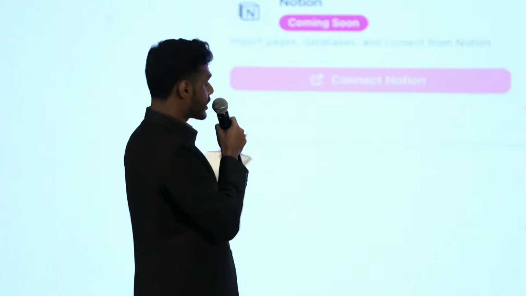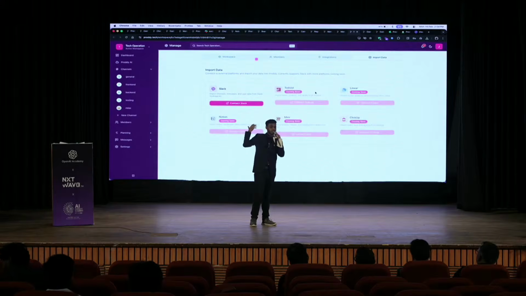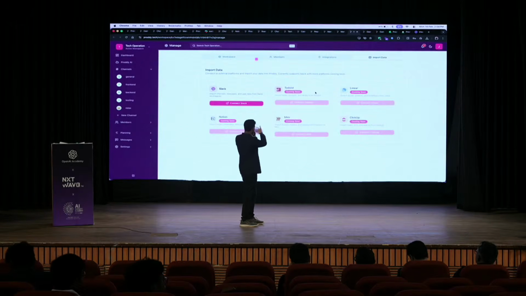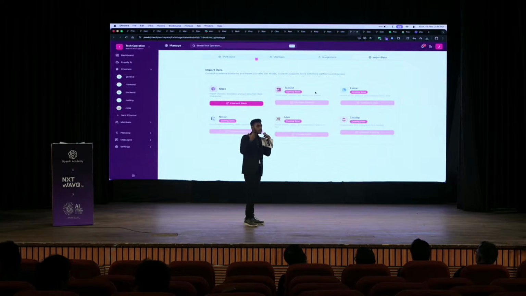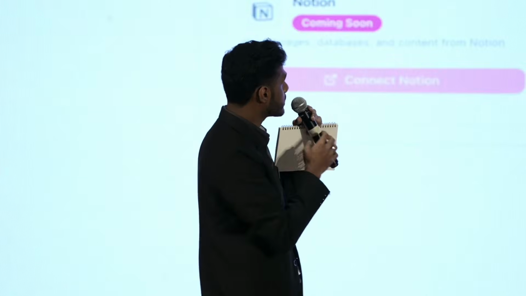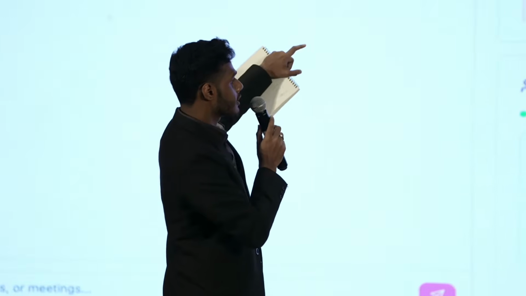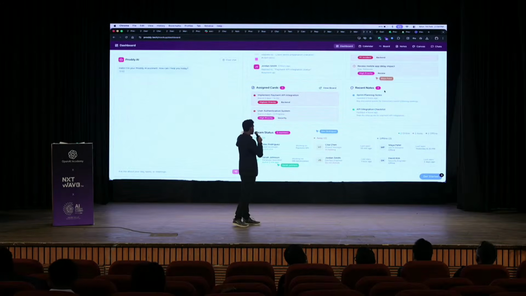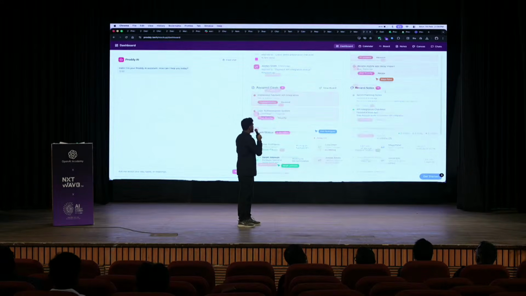Earlier we showed what we tried to integrate; now we are trying to import the complete data. We have tested it, we can connect and import all the channels and all the messages from there, next page. So this is the dashboard. Here we get an overview of all the things, the recent notes, the team status, next page.